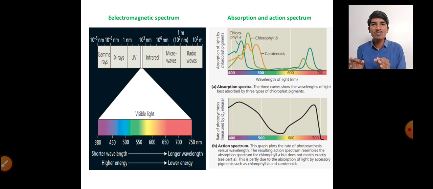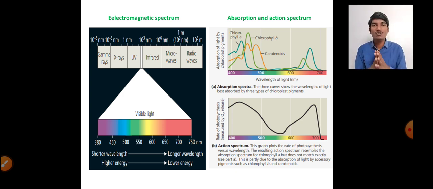Next, the absorption spectrum as well as the action spectrum. They are graphical representations of the absorption and the rate of photosynthesis. You can see in the diagram, the absorption spectrum is a graph which represents the absorption of different wavelengths of light by the photosynthetic pigments. You can see that pigments like chlorophyll, xanthophylls and chlorophyll B absorb light at different wavelengths. The most absorption is seen in the blue and red regions.